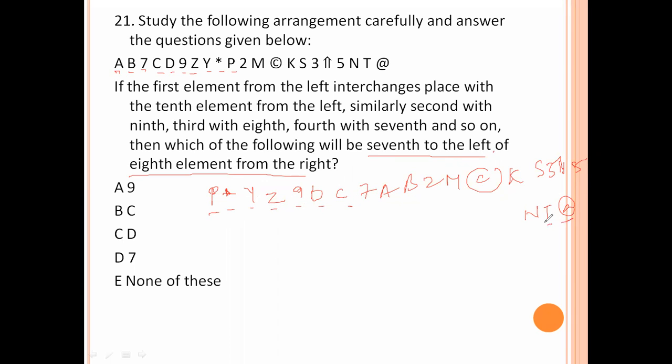So from the right hand 1, 2, 3, 4, 5, 6, 7. 7 to the left of the 18th from the right. So 18th one, from this 7th: 1, 2, 3, 4, 5, 6, 7, 9, 10. One left or right means subtract. Subtract means 11. So 11 from the right hand: 7, 8, 9, 10, 11. That one is 2.